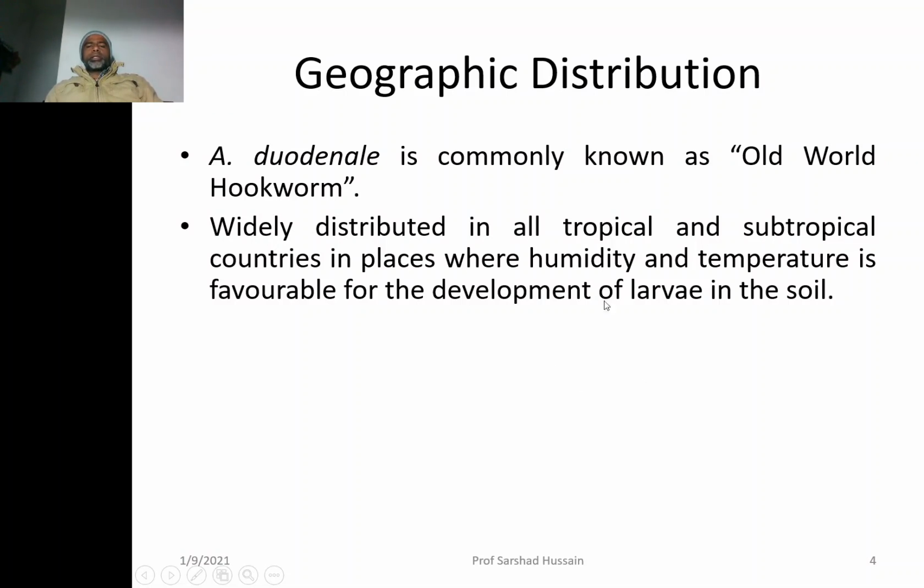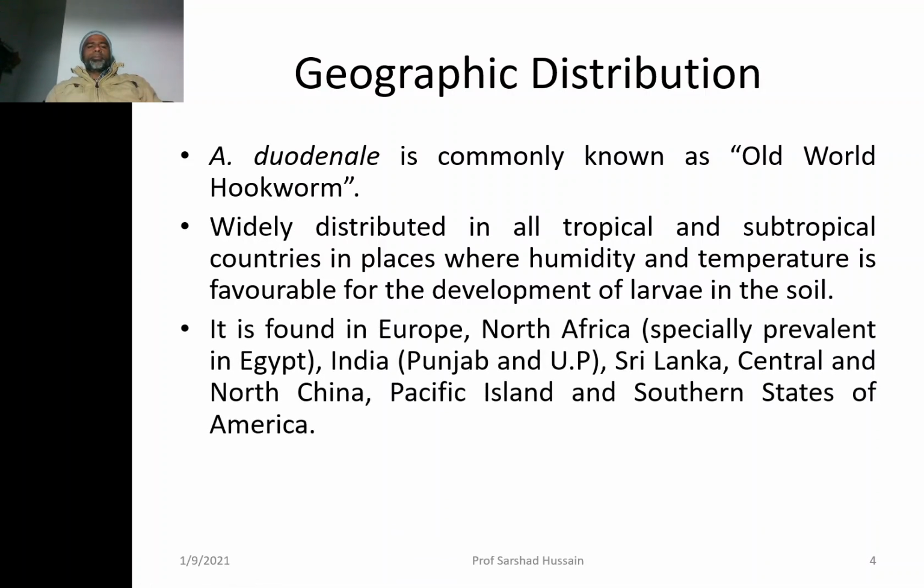It resides in all those countries which are tropical and subtropical, having humidity and temperature favorable for larvae in the soil. If the environment is too cold, it will not be favorable for the growth of duodenale. So it prefers to reside in the humid conditions prevalent in the tropical and subtropical regions of the world.